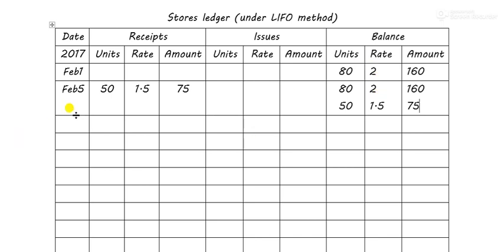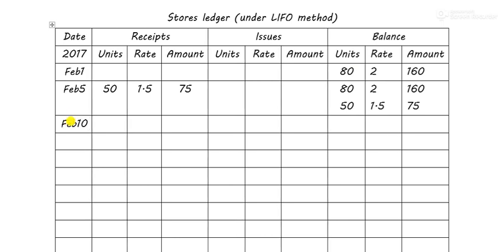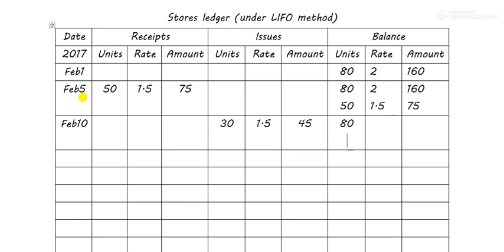Okay. Now on the next date, what is happening? On Feb 10, an issue was made of how many units? 30 units. So this is the FIFO method. So obviously, sorry, this is the LIFO method. So we'll issue goods from this stock, right? The stock which was purchased later. So 30 at what rate? At 1.5 equals to 45. So I'm left with 80 units of this goods, because from this type of stock we haven't issued anything. 20 units of this type, because we have issued from this 1.5, again 160, and here we will have 30.